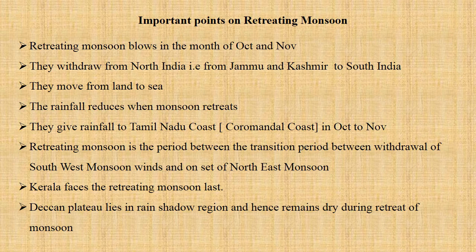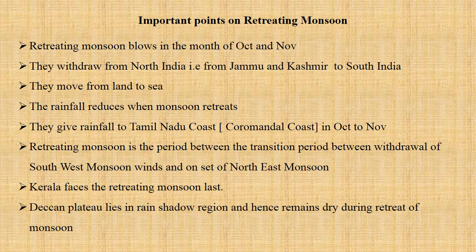So will the rainfall decrease? Yes, the rainfall will reduce when monsoon retreats. Which part of the country gets rainfall from the retreating monsoon? Tamil Nadu coast, or we can say the Coromandel coast, gets rainfall from retreating monsoon in October to November. It also gets rainfall from northeast monsoon in October and November.